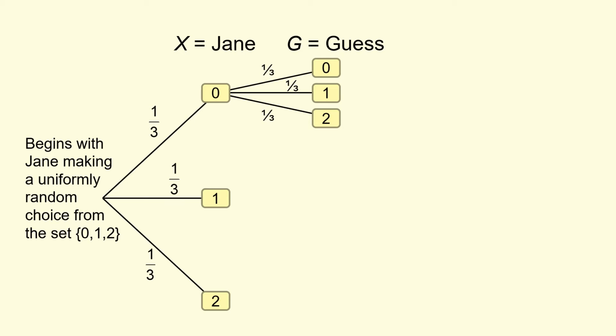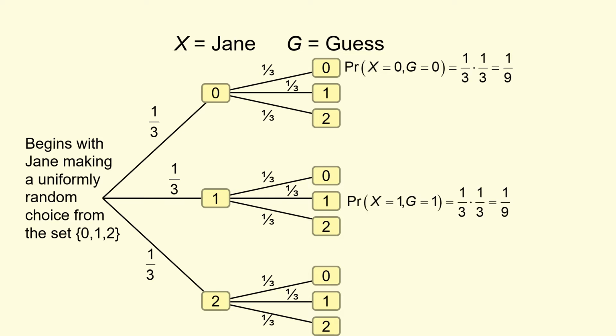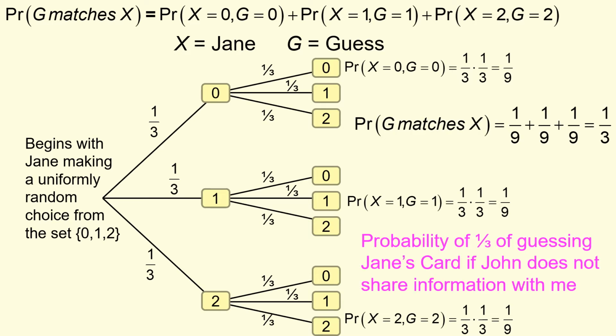Each of those has a third. Then my guess of 0, 1, 2, each of those has a probability of a third. And for each of these nodes, I make a guess of what Jane picked. So the probability that x is 0 and I guessed correctly is a ninth. The probability x is equal to 1 and I guessed correctly is a ninth. Probability x equals 2 and I guessed correctly is a ninth. Add those together, you get a third. I have a probability of 1 in 3 of guessing Jane's card if John does not share information with me.